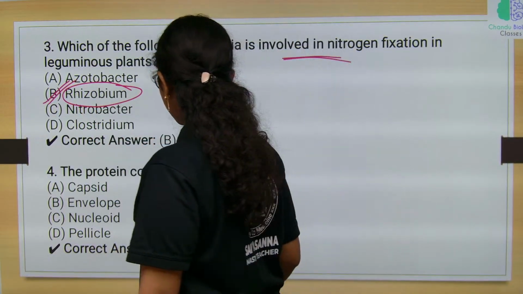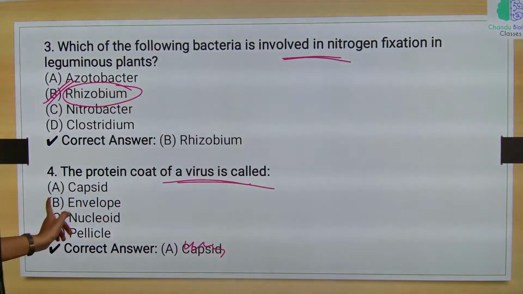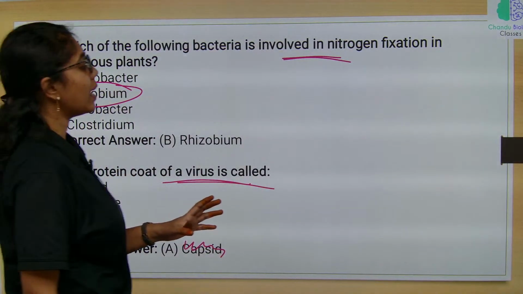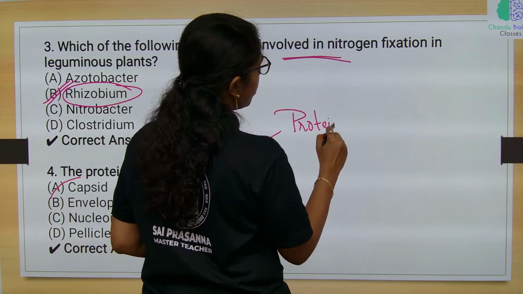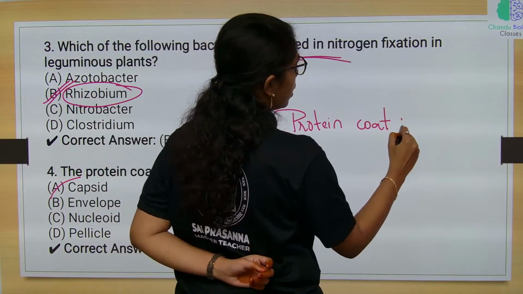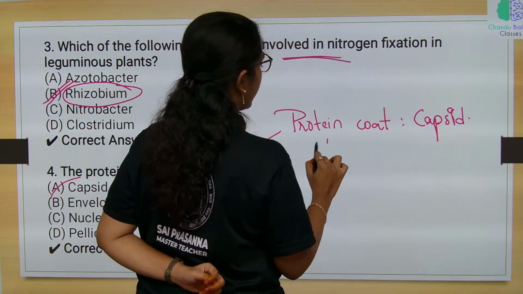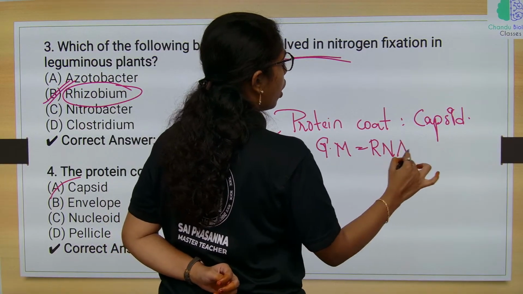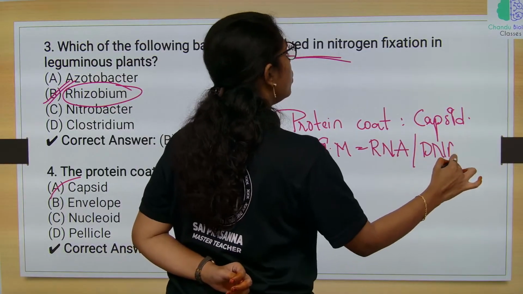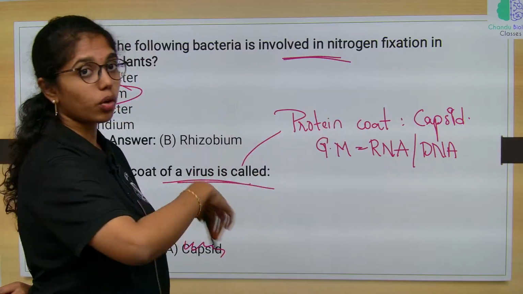Okay, and then next question, the protein coat of virus is called as what? Capsid. Usually virus will have what? A protein coat, that is capsid, and a genetic material that is either RNA or DNA. Few of the viruses will have an envelope over this protein coat and genetic material.